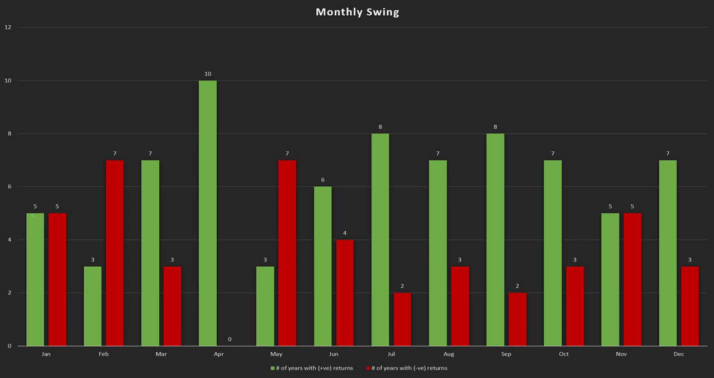So in last 10 years, January gave positive returns 5 times, negative 5 times. February only 3 times it gave positive returns. March it gave positive returns 7 times. And April is a standout performer, with all of the last 10 years giving positive returns. May only 3 positive, June 6 positive, July seems to be a good month for the sector with 8 positive returns out of last 10 years. August 7 positive, September 8 positive, October 7 positive, November 5 positive, and December 7 positive in last 10 years.